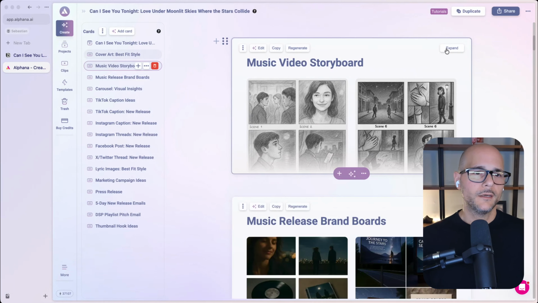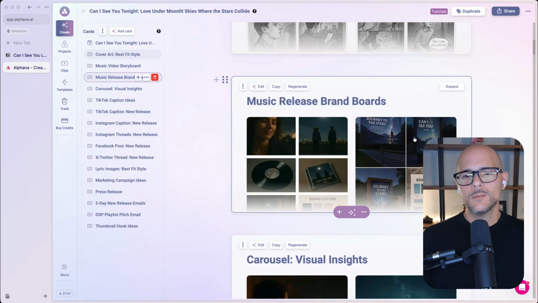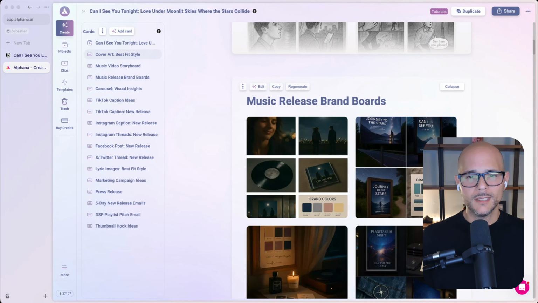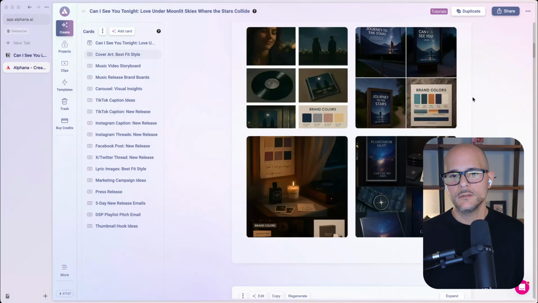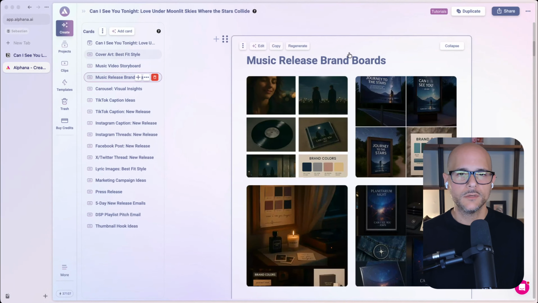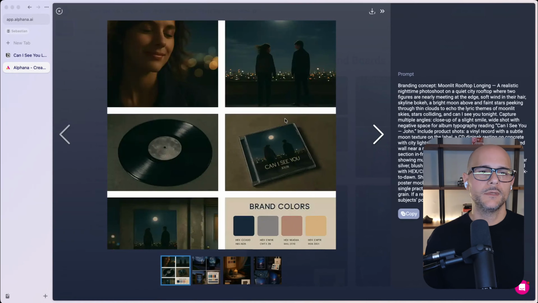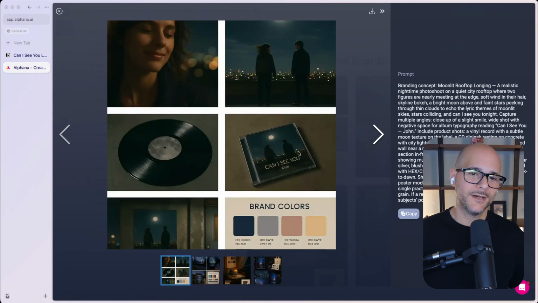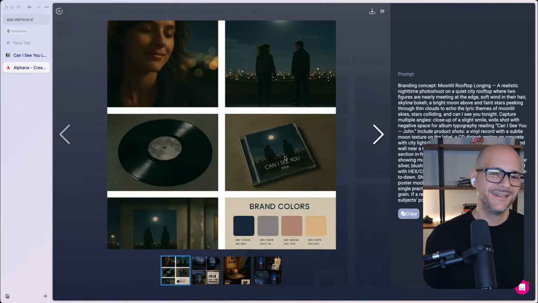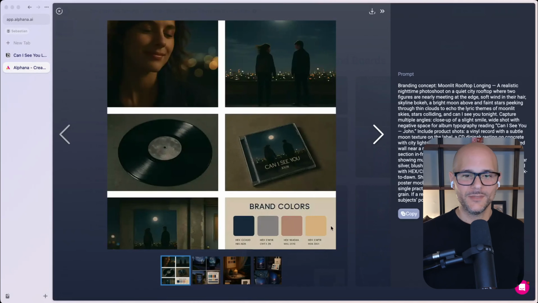All right, so we got our lyrics, we generated some cover art samples, we created a storyboard, but now we just want to come up with some brand boards, right? Some concepts, ideas for color palettes, for images, anything like that. So that's what this one's going to attempt to do, right? This card called the Music Release Brand Boards, if I click on it, it shows you different elements. It shows you a couple images so you can see what it looks like. Look, it shows you what the cover art would look like on a CD. You got the vinyl record. You got some brand colors here at the bottom that you could use as options.